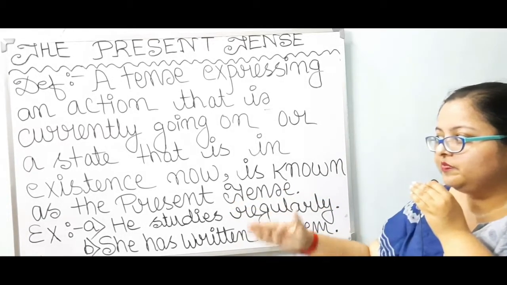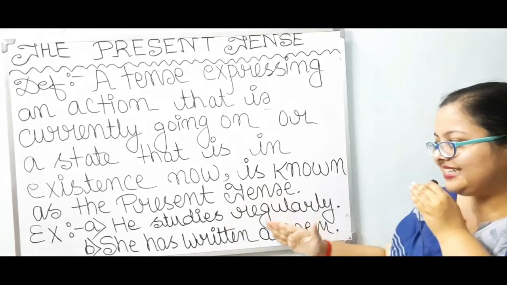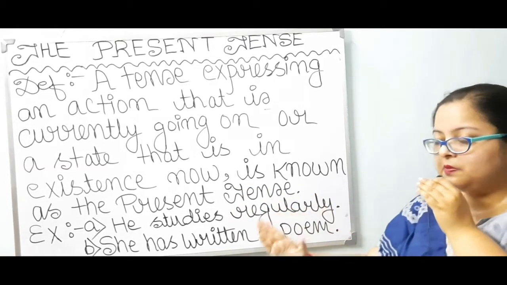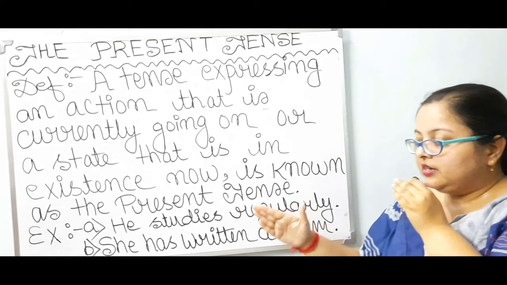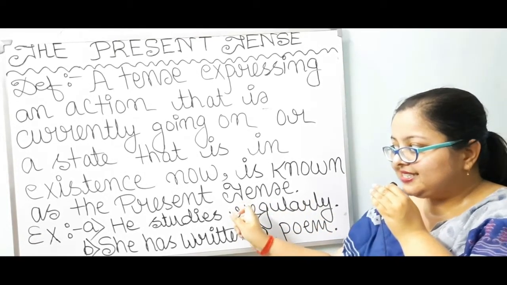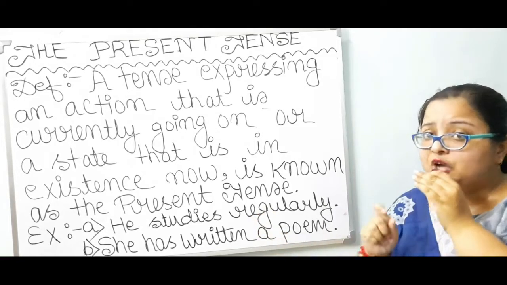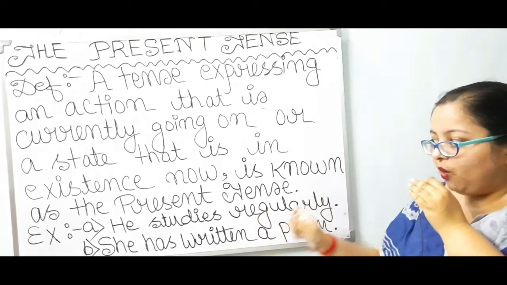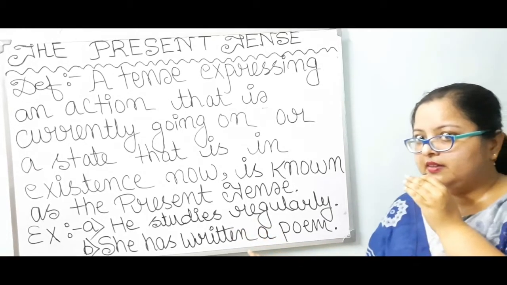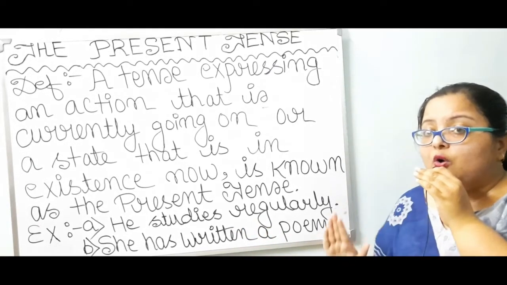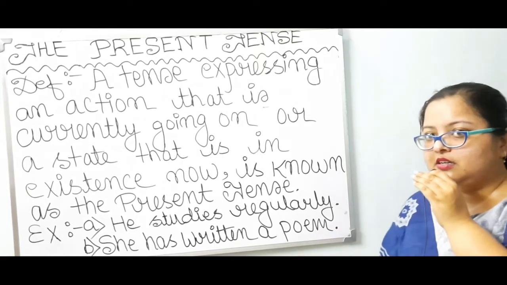For example, number A, he studies regularly. Number B, she has written a poem. Now, students, why is studies coming? Why not study? Why has written in the second example? We are going to see this.